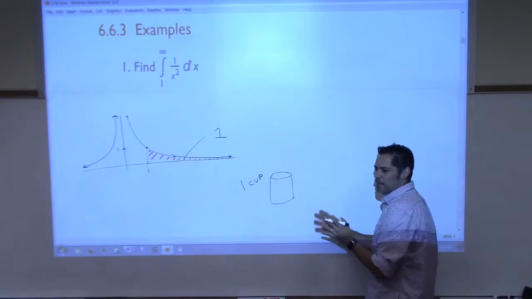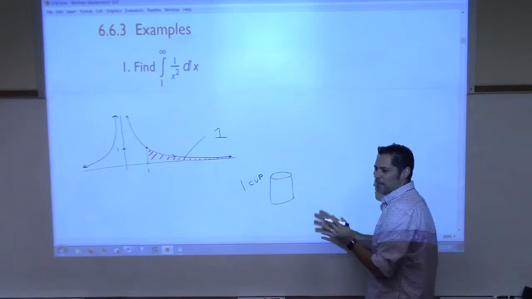Make sense? And notation-wise, this would be written as the definite integral. We would go from A up to infinity, because we don't want to stop, and then f of x dx. And the question is, how do we deal with that? We'll have a little formula we use, and that'll be it. All right? But do you understand the geometry of the problem?